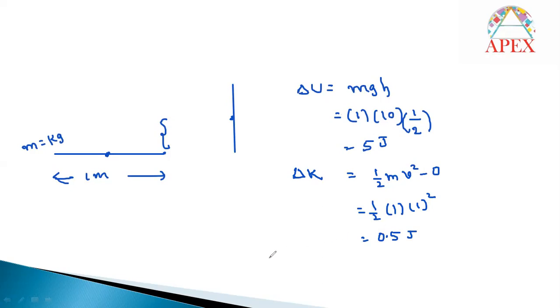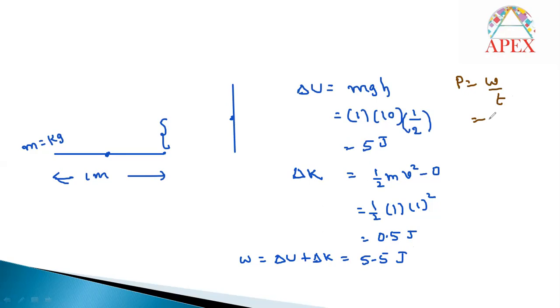Total work done: here potential energy increases, and kinetic energy also increases. Both were increased, so total work is delta U plus delta K, that is 5.5 joules. Now the question is, what is the power? Power is nothing but work by time. In what time was this process done?